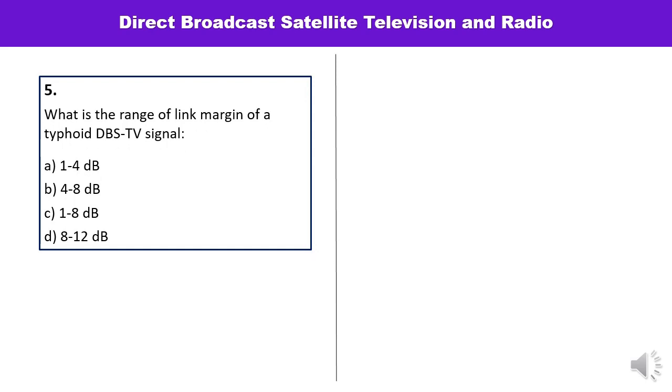Question number 5 is, what is the range of link margin of DBS TV signal? So link margin is 4 to 8 dB. Answer is B.